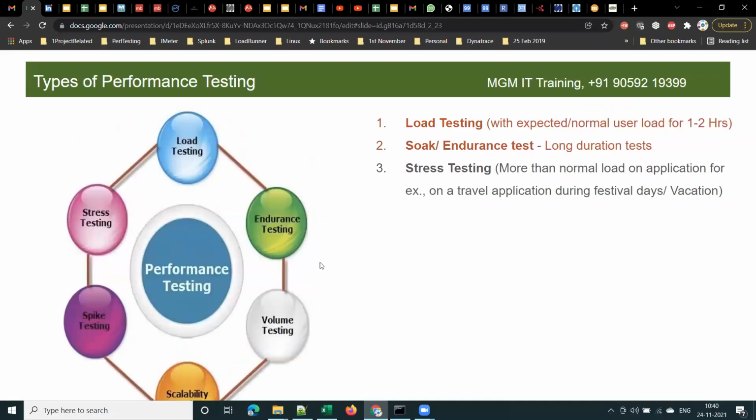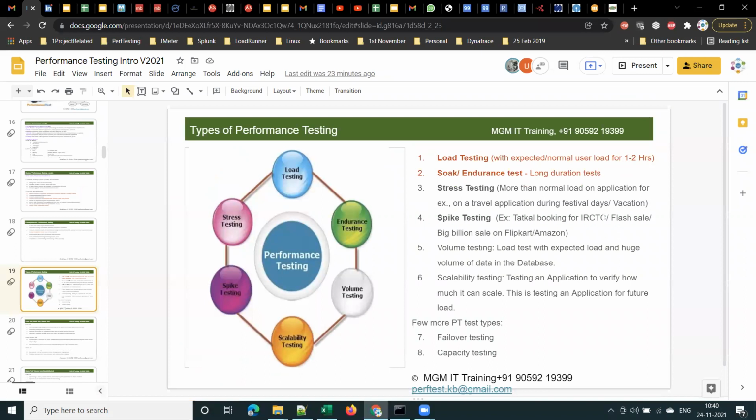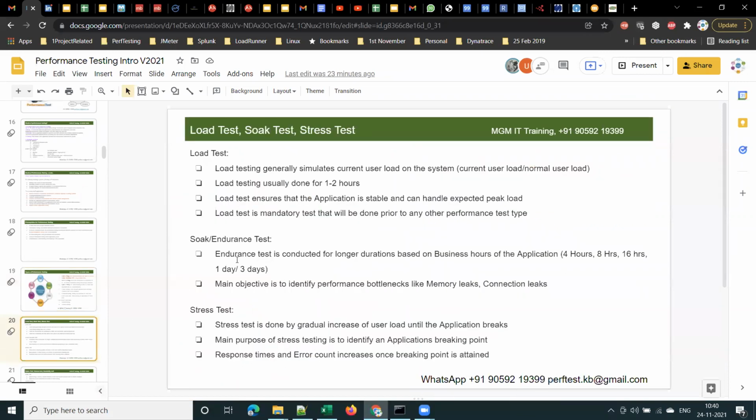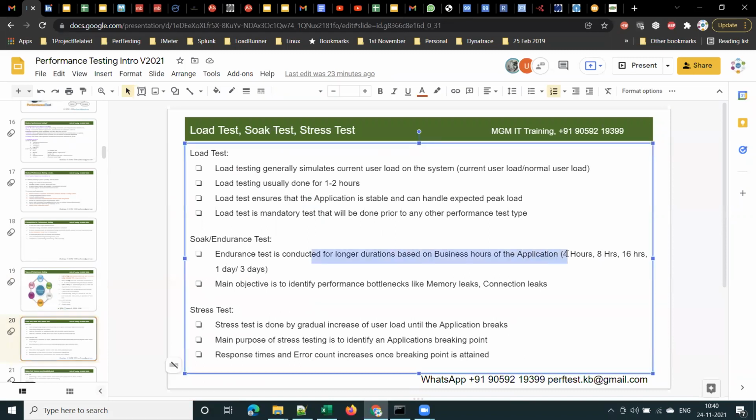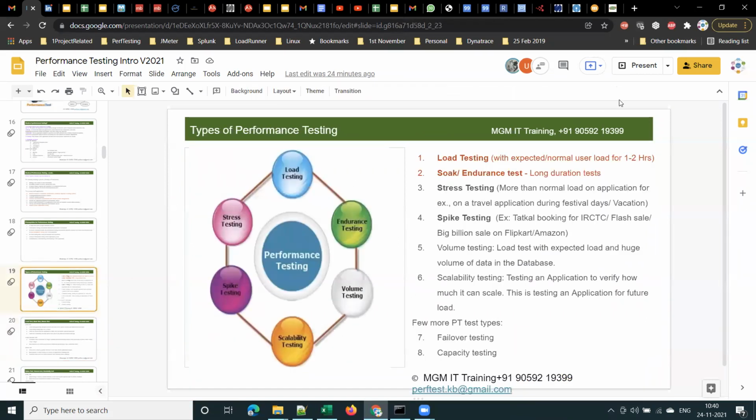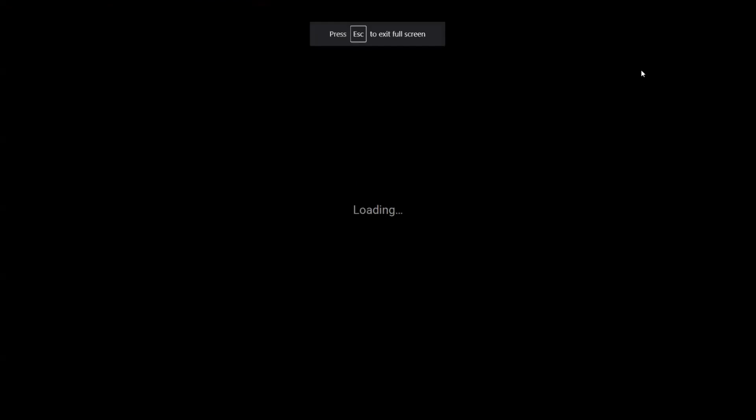Let me show you that once. No need to take any running notes, okay? I explained it clearly. Here I explained everything in detail. Business hours of the application, for example, 4 hours or 8 hours or 16 hours, 1 day or 3 days. I explained each test in detail. No need to take any running notes here. Please focus on the session.